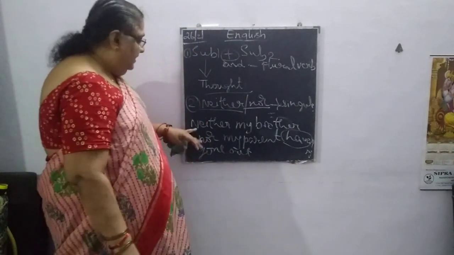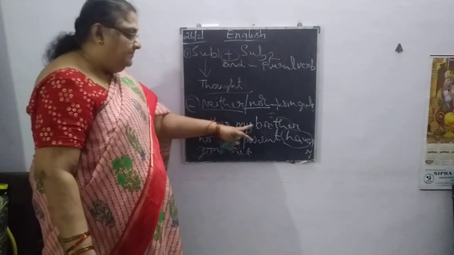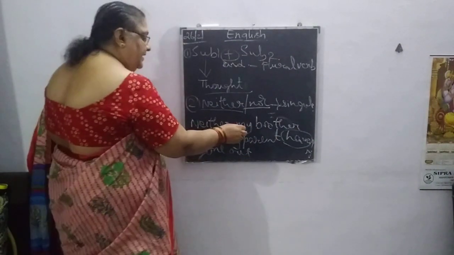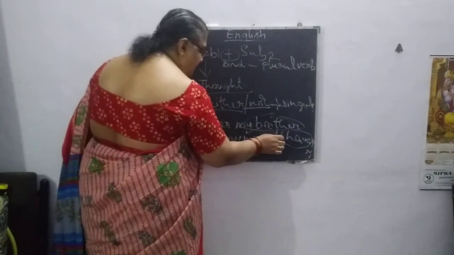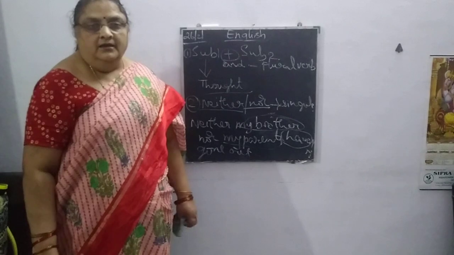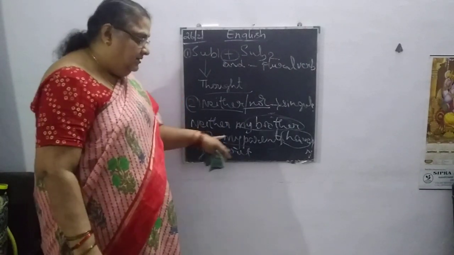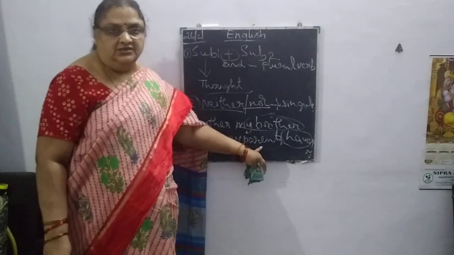Because here, neither my brother, no doubt, is a singular subject. But here my parents is plural. Neither my brother nor my parents. Parents is a plural subject.